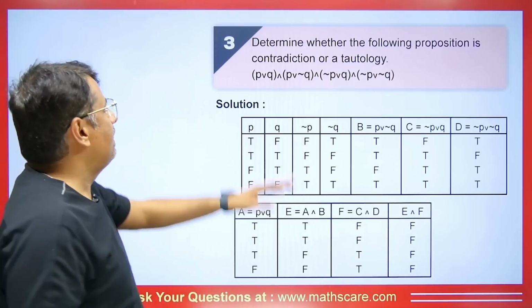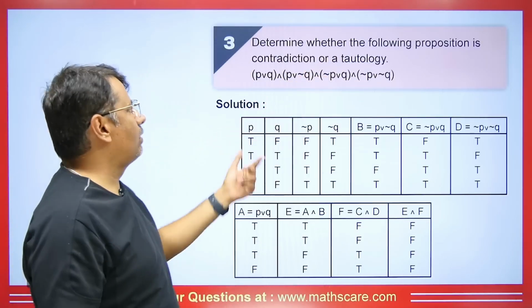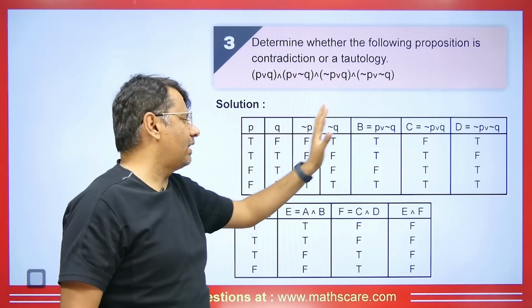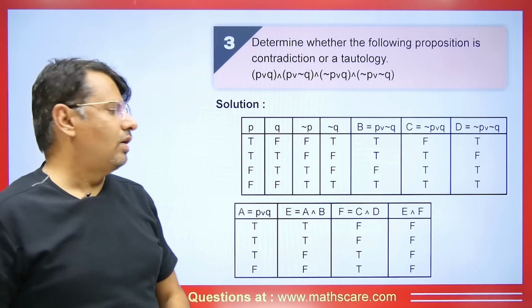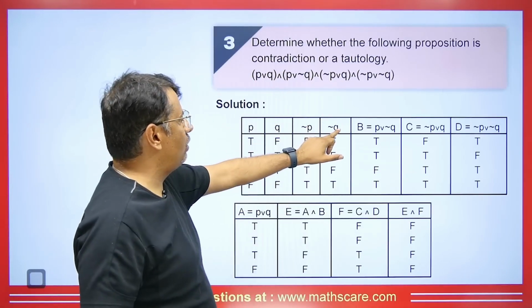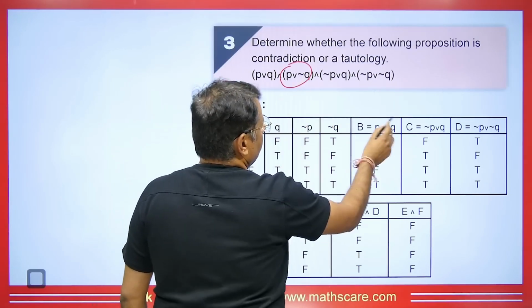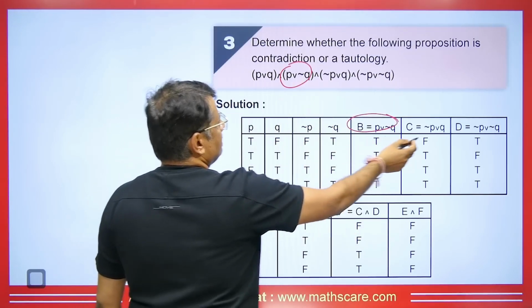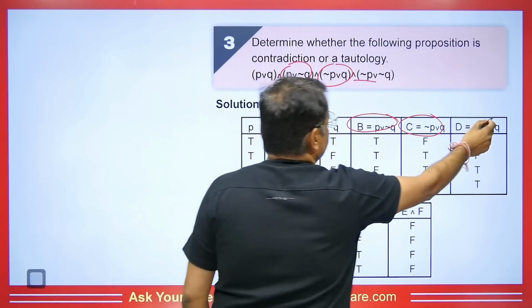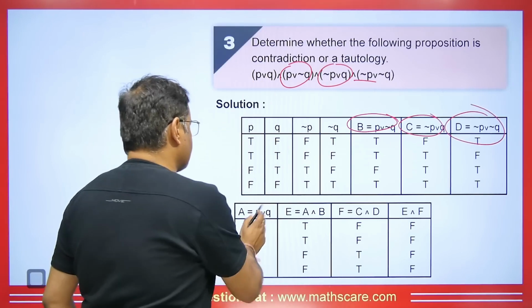And now let's see the next question, determine whether the following proposition is contradiction or tautology, same process will be used. So guys, first of all, we will calculate the values of all of these, and then after calculating values, we will see what is the final output. We will take P and Q, then we will take negation P and negation Q, and then first of all, we will find its value. So we calculated this value and we considered this B. And next now we calculated its value. We considered this to be C. Now students, we will calculate its value and consider this to be D, right? Now if we calculate its value, so it will be A.